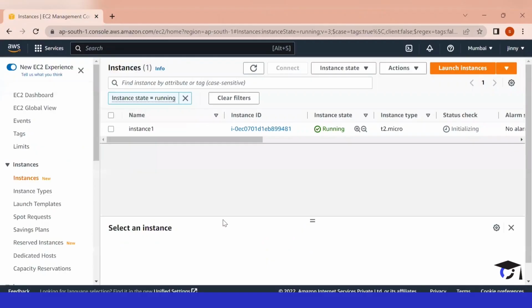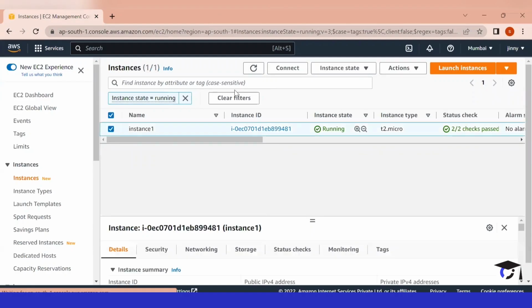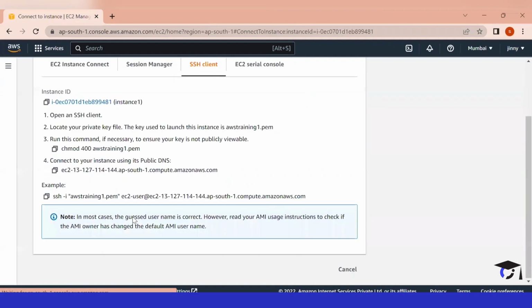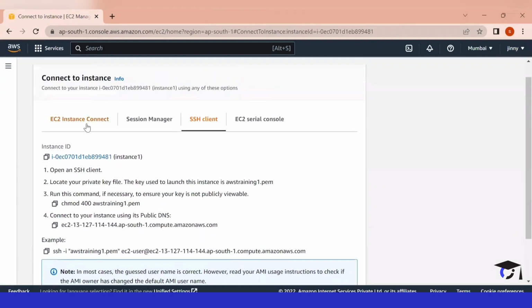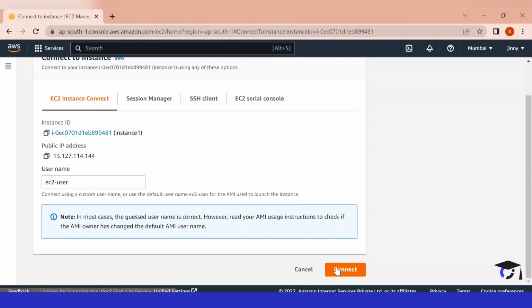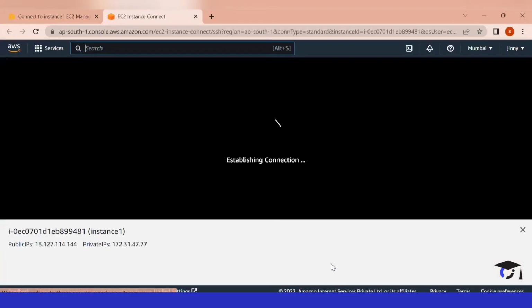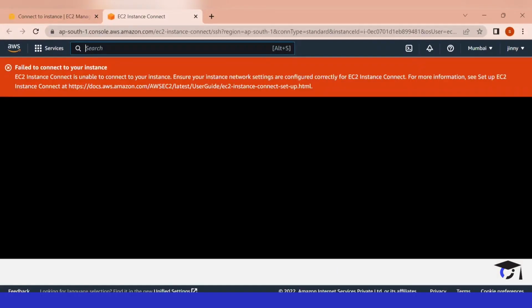Let's go back to our console and let's see if our instance is ready to use. And you can see now it is ready to use. So we can directly select this instance. We can click on connect and we can directly use this instance. And as we click on connect, now it is throwing some errors. And if you see this error, then it means there is some issue from the AWS side.